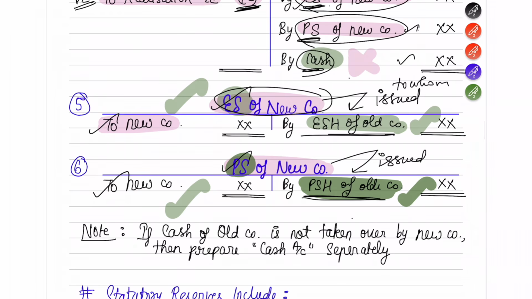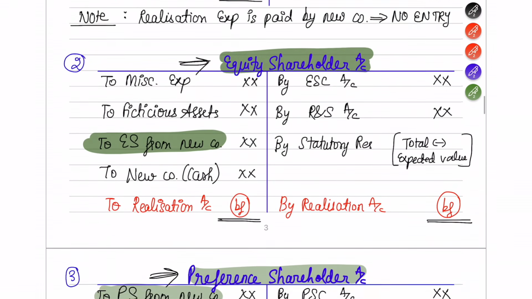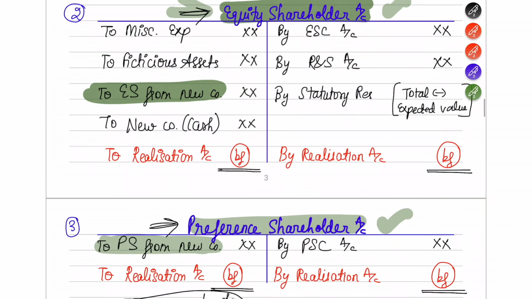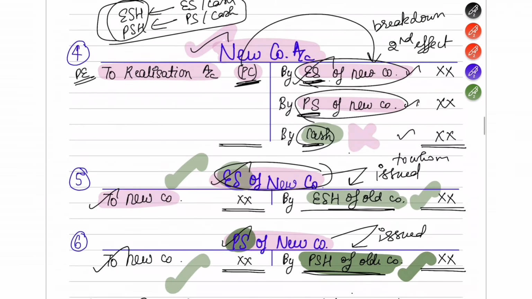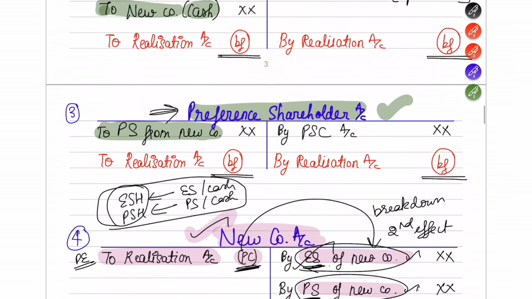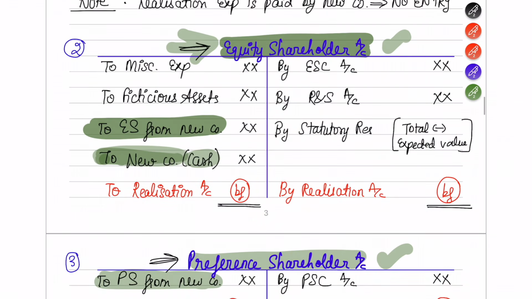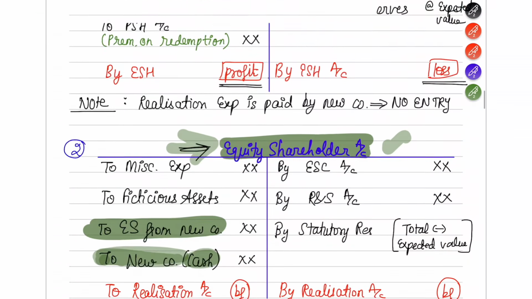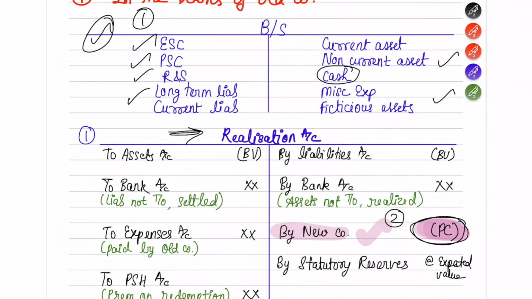For cash, usually what happens is that this cash may be either given to equity shareholders or given to preference shareholders. Suppose we are assuming that it was given to equity shareholders, then in such a case, from the new company you have received some cash, you have to write that under the equity shareholders account. So the double effect of this cash is also done and dusted. You need not open a separate account. If you want, you open one, or else directly go to the equity shareholder account and write from new company you have received from cash also. That will also work. Okay, so with this we finish the realization, or we finish the closing of old company's books. Should I take you through the entire thing again?